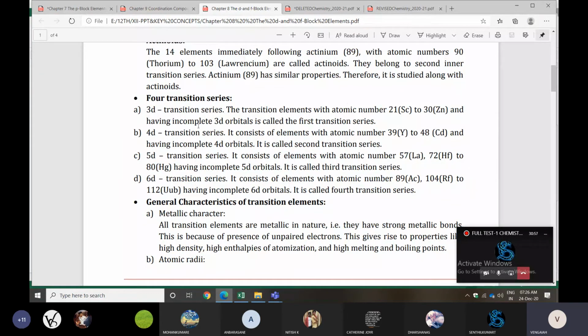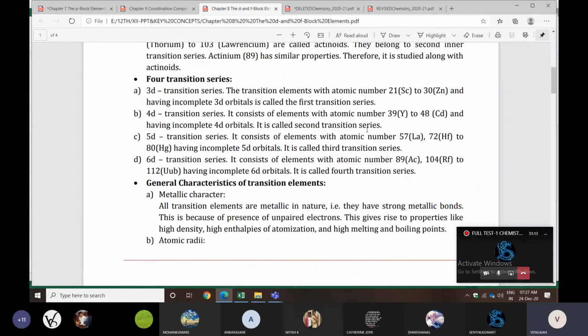Total we have 3d, 4d, 5d, 6d. Yes, 6d only, not 7d. 7d is not there; only 6d we have, actinium to Rutherfordium. That's all. These four transition series, you should know their atomic numbers.